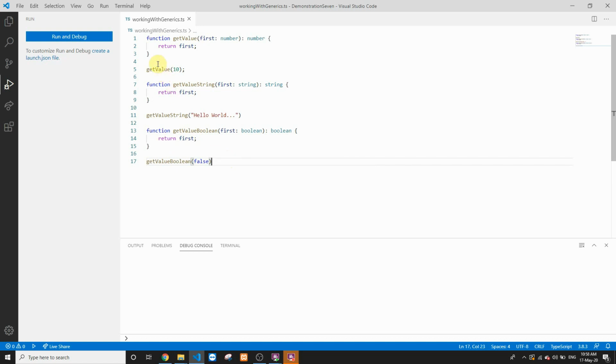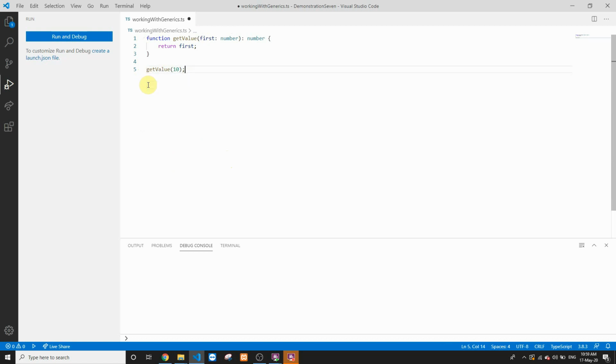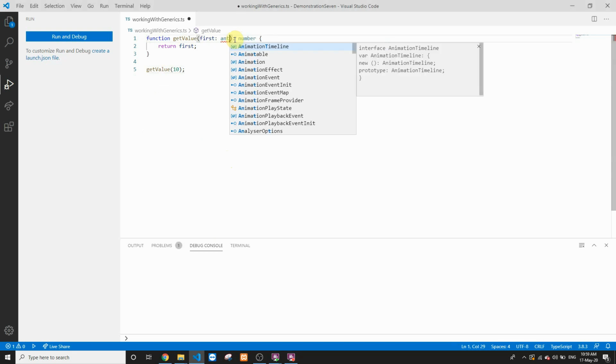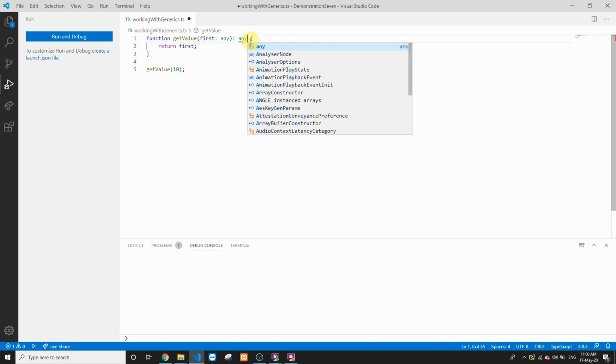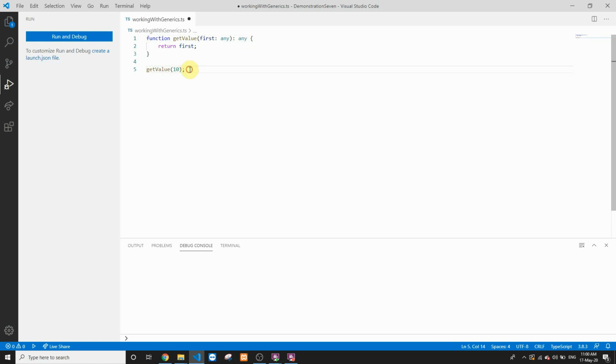So let's remove this block of code. We'll remove the boolean and the string versions of this particular function, and we'll try to make the getValue function as generic as possible. One option to make this particular function work for any data type is to append any over here. So this function can take any type of input as a parameter, and we can say the return type is also any, which means this function can return any type as an output value. So now you can use the same function for any type of input value.